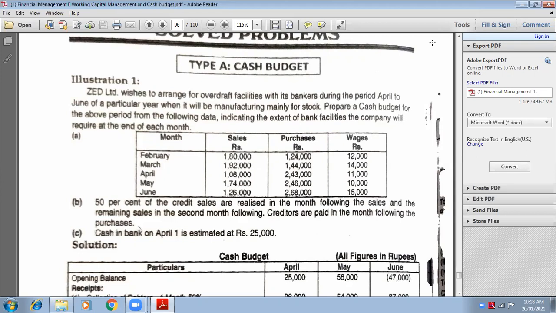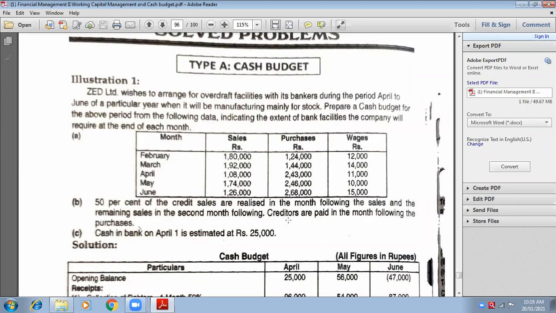For March it would be April and so on. And remaining sales in the second month following, because he says 50% of the credit sales are 1 month following, so another rest 50% will be in second month following. For February, second month following will be April.